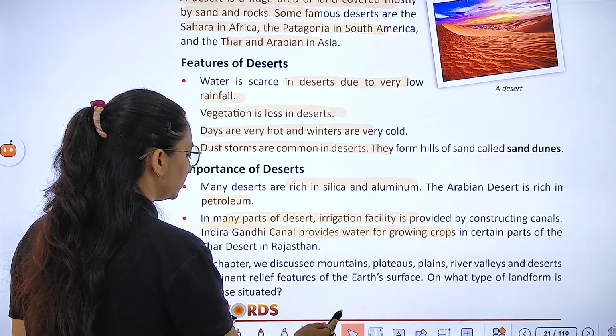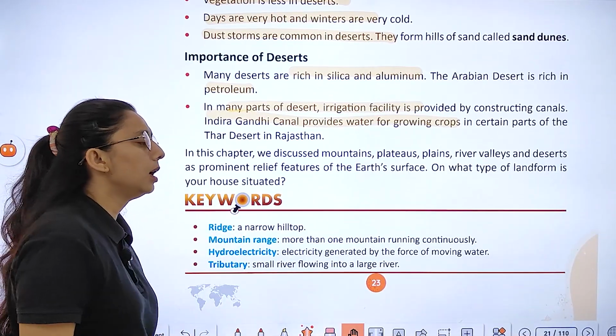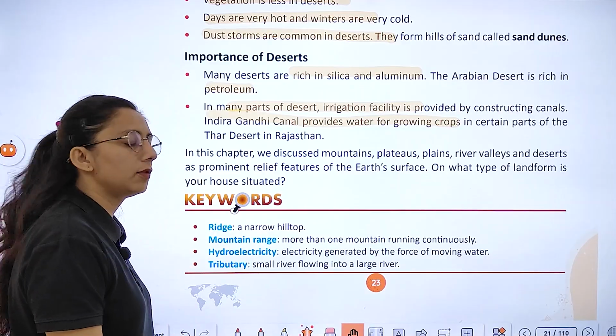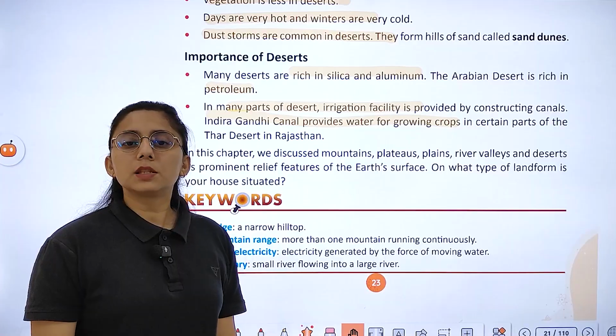In this chapter, we discussed mountains, plains, plateau, river valley, and desert as the prominent relief features of the Earth's surface. On what type of landform is your house situated? Right? Now, the chapter has been completed.